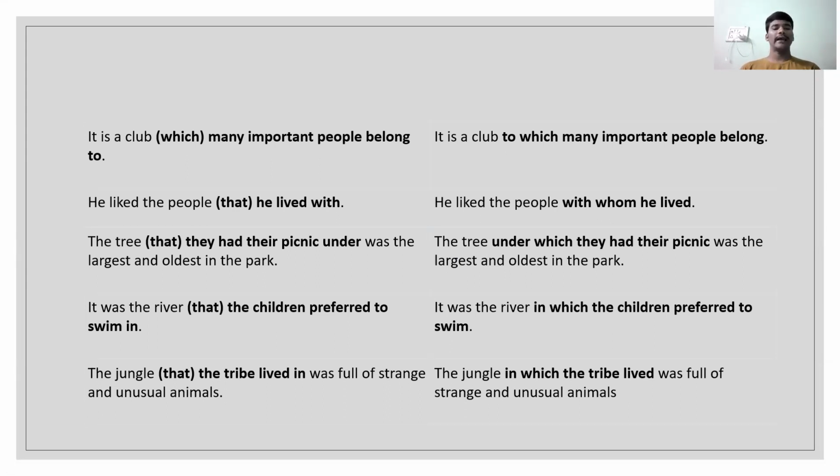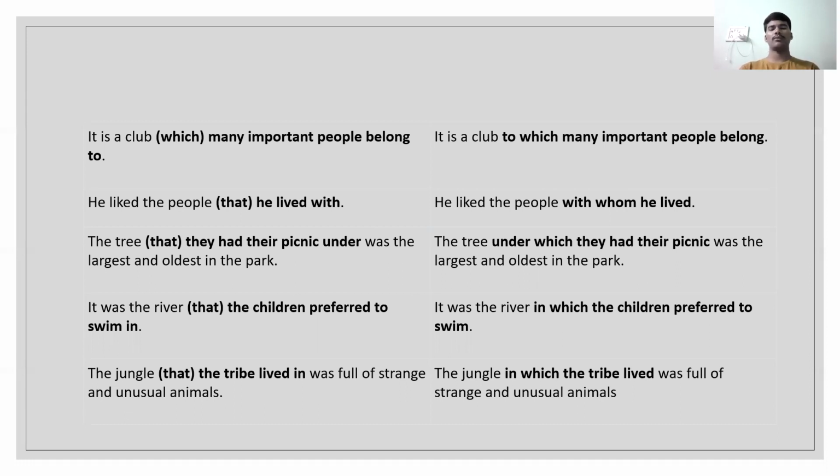The tree that they had their picnic under was the largest and oldest in the park. The tree under which they had their picnic was the largest and oldest in the park. It was the river that the children preferred to swim in. It was the river in which the children preferred to swim. The jungle that the tribe lived in was full of strange and unusual animals. The jungle in which the tribe lived was full of strange and unusual animals. Yeah, these are some examples.